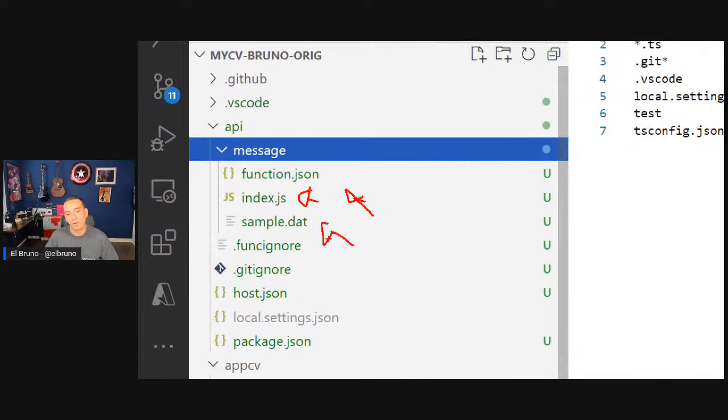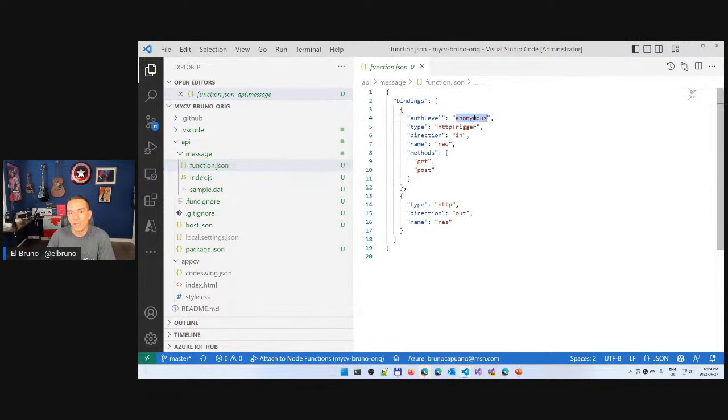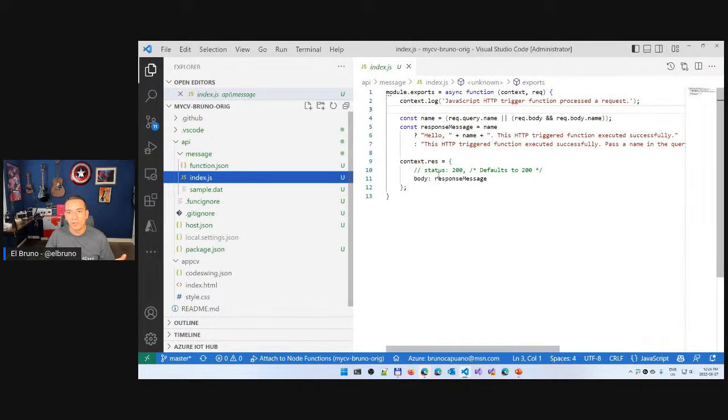I also have the sample data from here. So if I open function, we are going to see that there is no authentication here. It's anonymous. It's going to be triggered by an HTTP request. It's going to support get and post. That's basically it. So let's review the code.